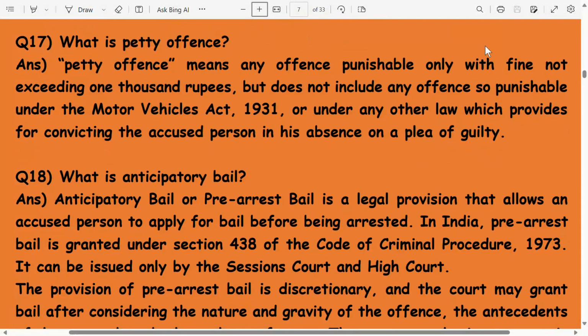What is petty offence? Petty offence means any offence punishable only with fine not exceeding 1000 rupees, but does not include any offence so punishable under the Motor Vehicles Act 1931 or under any other law which provides for convicting the accused person in his absence on a plea of guilty.